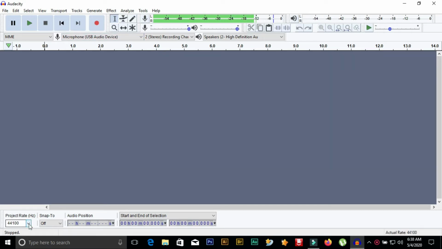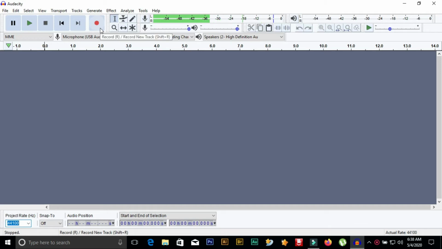Here is the project sample rate. When it is increased, the file size will also increase, and the quality will also be better. I don't recommend going more than 48000 because it will get a little crappy if you go more than that. So just choose the default, that is 44,100. And now to record the audio you just need to click over here.